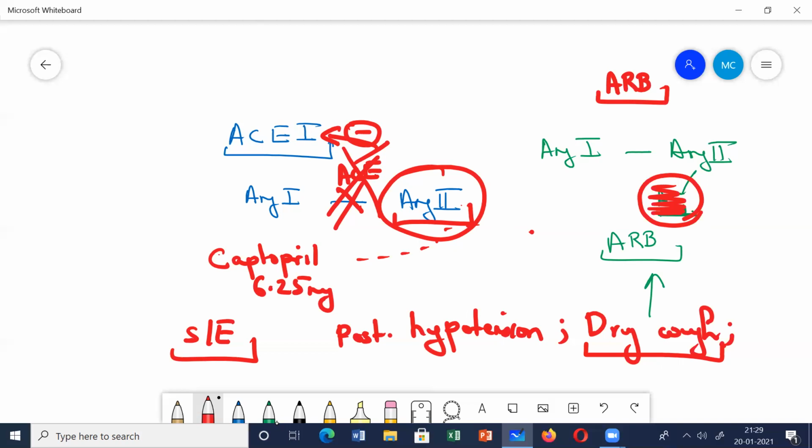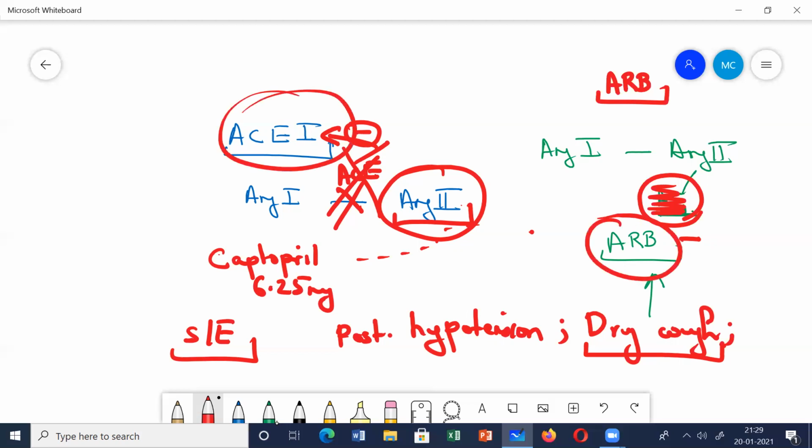Angiotensin receptor blockers. The examples of different ARBs, if you remember, are all the sartans: losartan, candesartan, valsartan, and they are better tolerated as compared to the ACE inhibitors. Remember, these ACE inhibitors and ARBs are very good drugs.